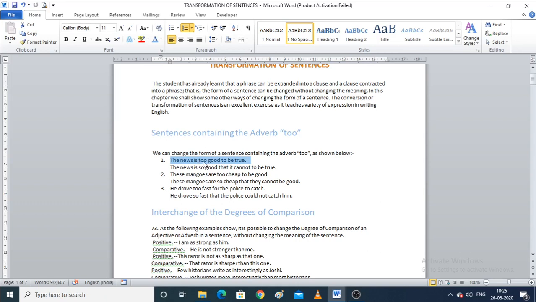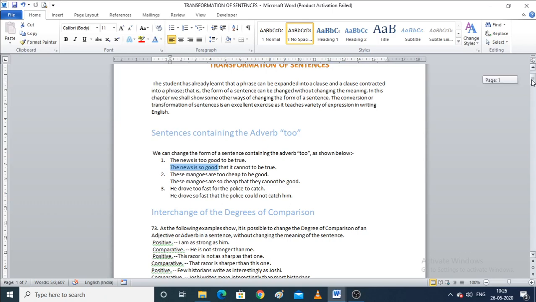If you want to replace the word "too" without changing the meaning of the sentence, you will write, the news is so good that it cannot be true, right? These mangoes are too cheap to be good. So you will write, these mangoes are so cheap that they cannot be good.